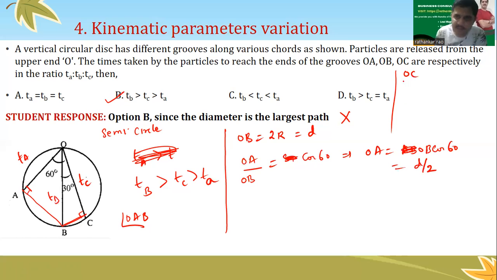OC divided by OB is equal to cos 30. Am I right? Adjacent divided by hypotenuse. Cos 30 or OC should be equal to OB. What is OB? D. Cos 30 is root 3 by 2. Now we have got this.